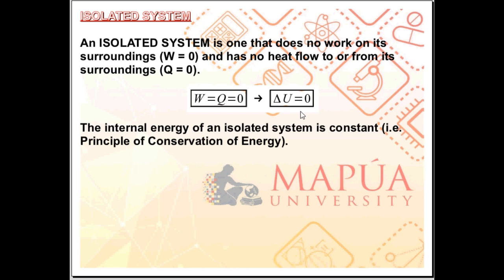The internal energy is constant for an isolated system, which is basically what we saw in the principle of conservation of energy.